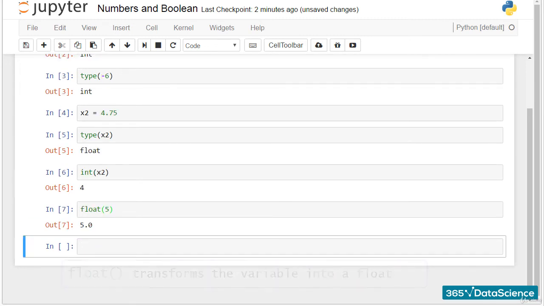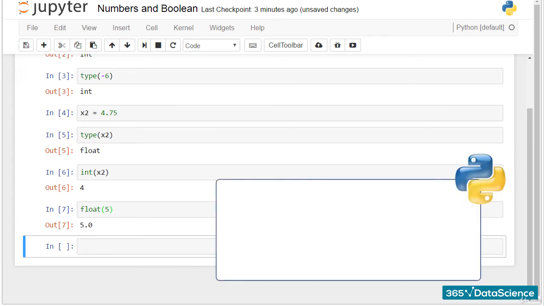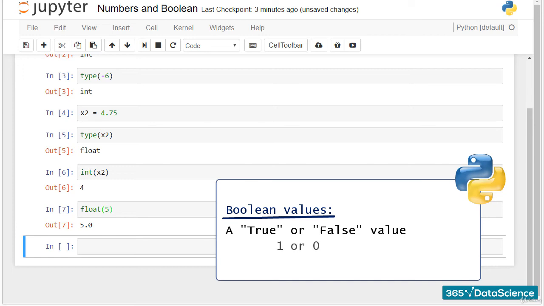Not all variables should assume numeric values. An example of such type of values is the Boolean type. In Python, this means a true or false value, corresponding to the machine's logic of understanding ones and zeros. On or off, right or wrong, true or false.